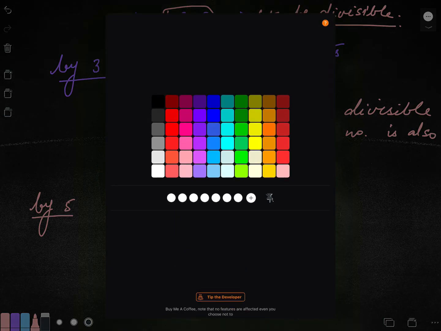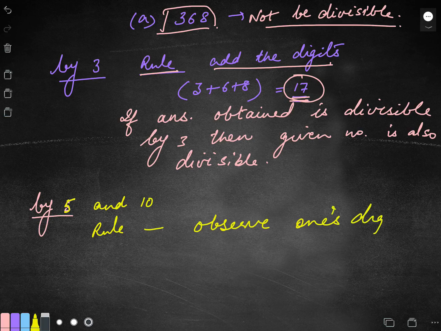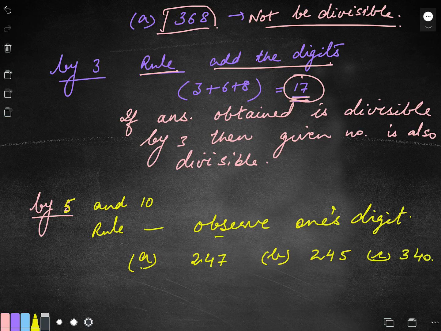Now comes the divisibility by 5. Let's see. Again, the divisibility by 5 and 10. The rule says observe the ones digit. Now what to observe? How do you conclude? I have to take an example. Again I take a 3-digit number. I take 3 examples for you. Right. The rule says observe the ones digit. What are the ones digits? These are my ones digits. Now I tell you how we decide whether the number comes in the table of 5 or 10.